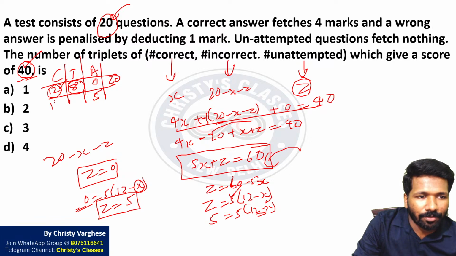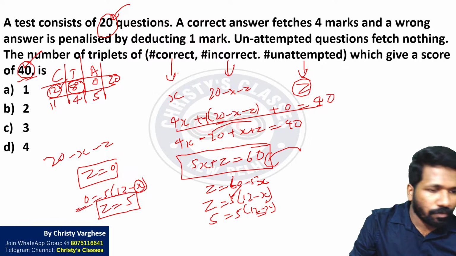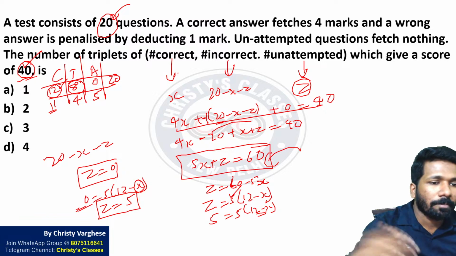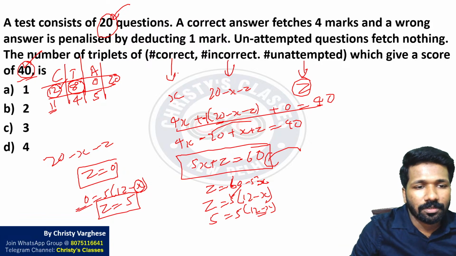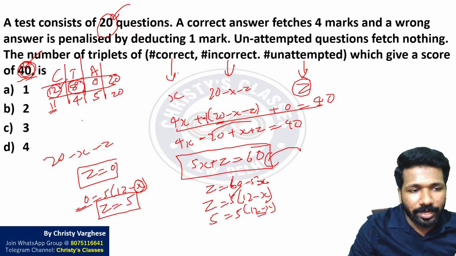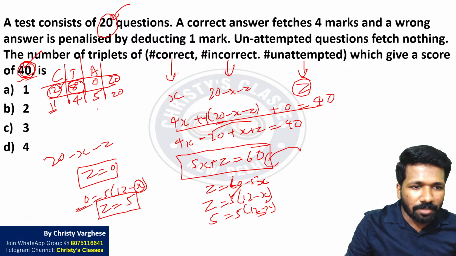The value of x should be 11. 11 plus 5 is 16, the remaining is 4. This also will be satisfied. 11 into 4 is 44, minus 4 is 40. So the total of 20 questions is correct, and the 40 marks is also correct. Both are satisfied. Now which is the next multiple of 5?